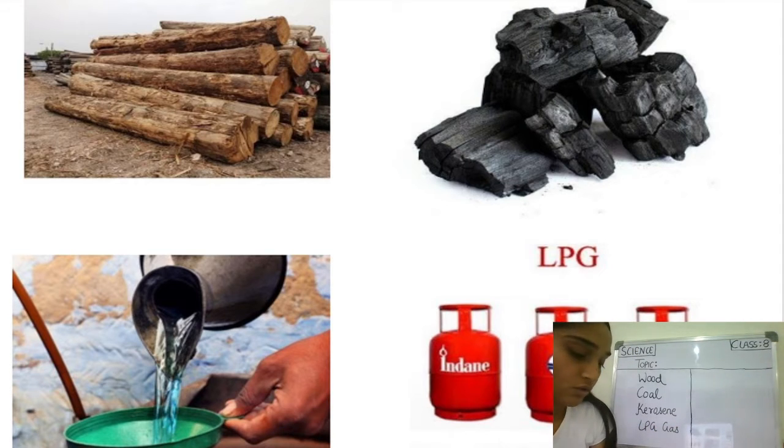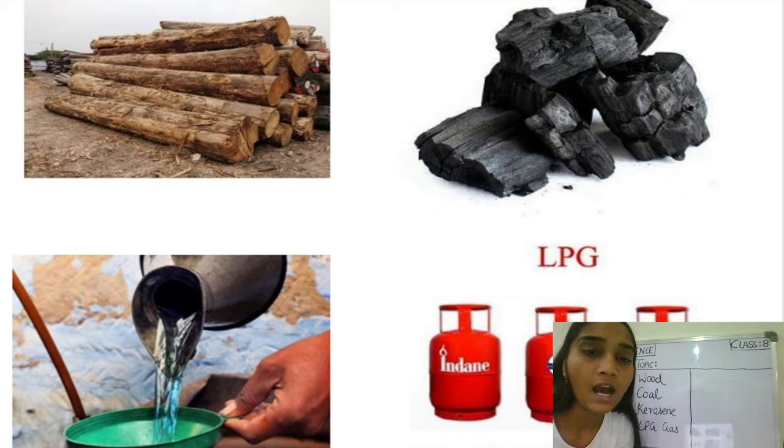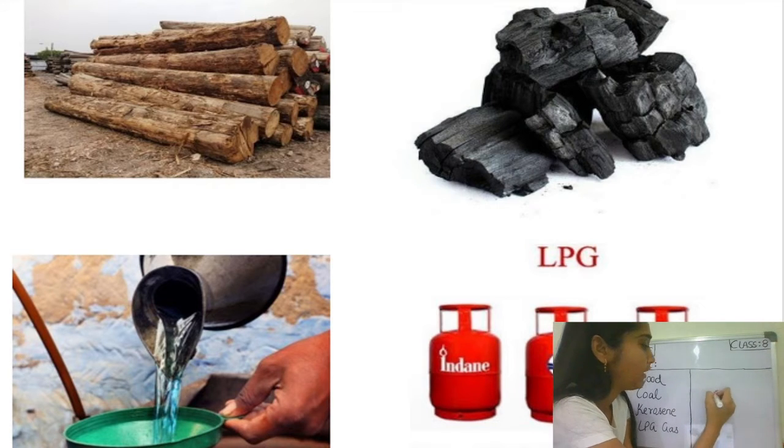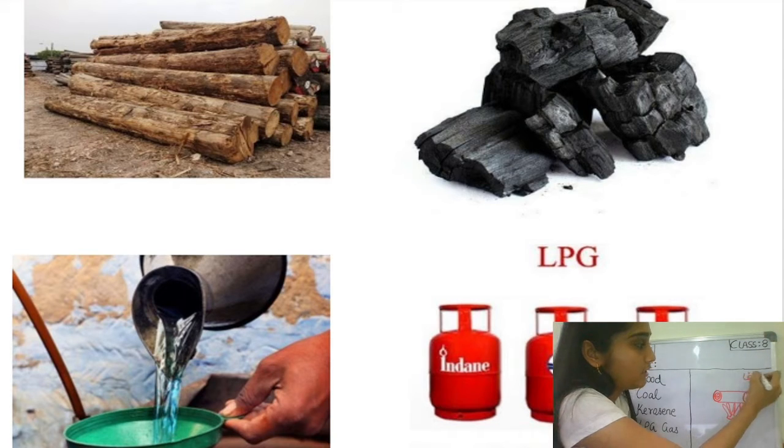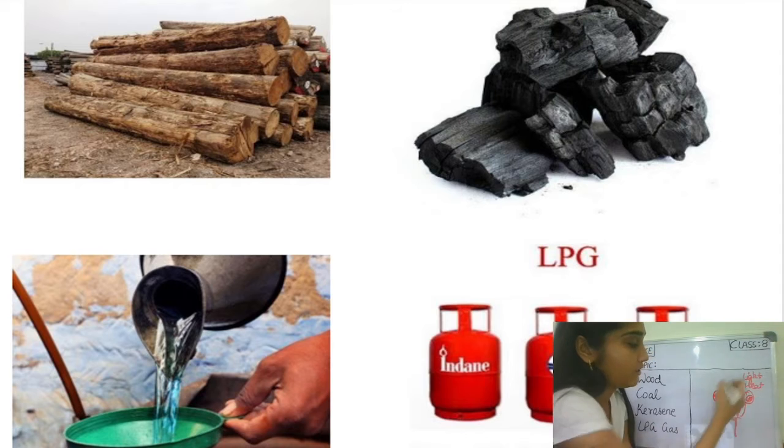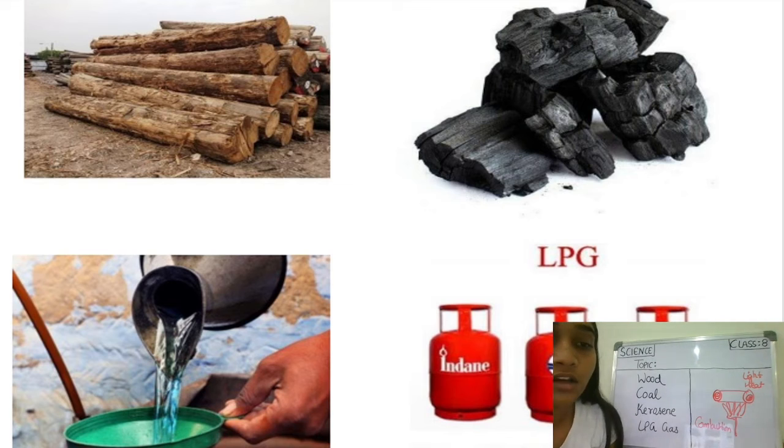Very good, students. Now, if I ask you, are these four substances related to the process of combustion anyhow? Yes, they all lead to combustion. And how? Let us take the example of a log of wood. When it is set on fire, it gives off light and heat, and hence a chemical reaction takes place. That is why it comes under the combustion process. Very good, students.